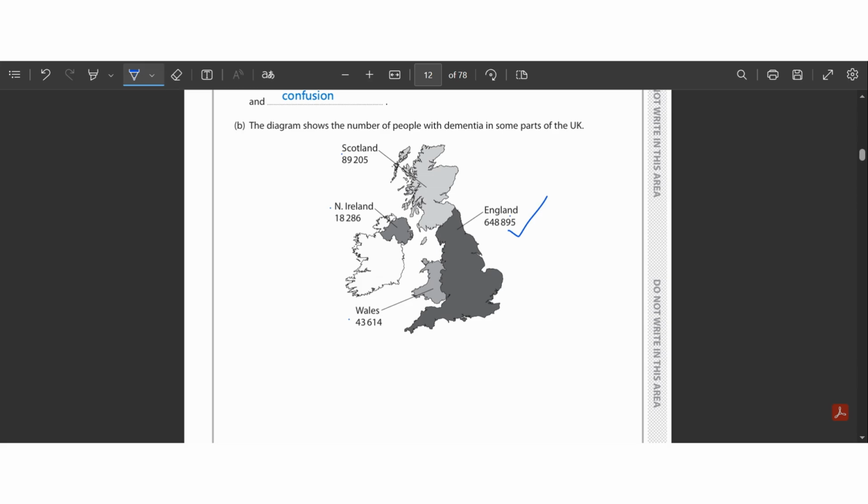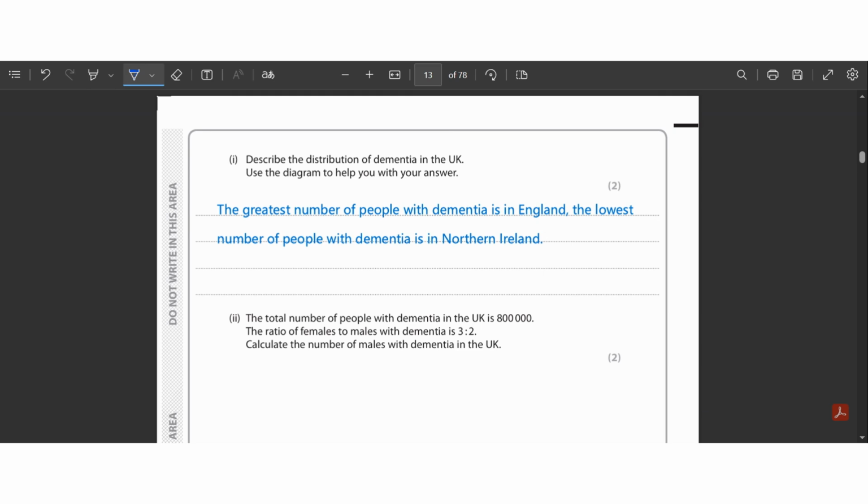Since this is a two-marker question, we will stay right up to the mark, okay, and be specific, because it is very important that we answer according to the mark. So let's answer this question. As you can see, I have answered this question. It says that the greatest number of people with dementia is in England and the lowest number of people with dementia is in Northern Ireland. Alright, this is a two marker. I said that we must be careful with the specific answers and the marks of the questions. So the first mark is for the greatest number. The second mark is for the lowest, which is in Northern Ireland.